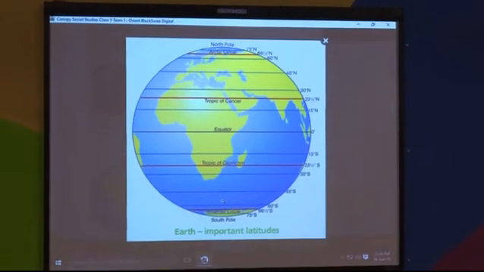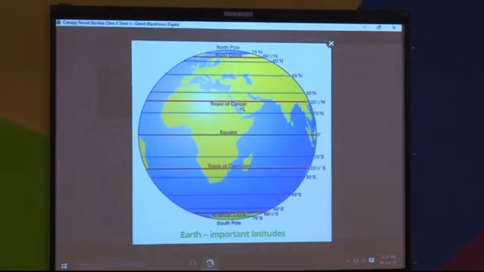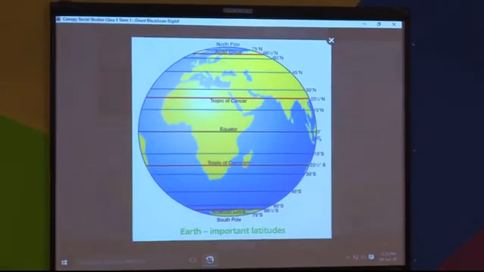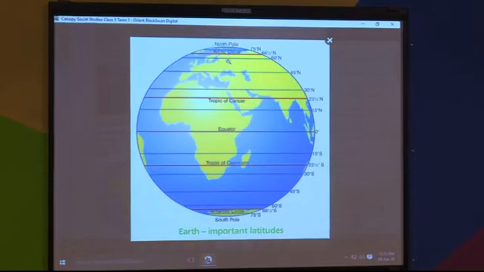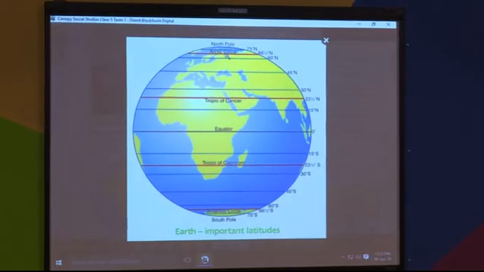See here. The latitudes are of 180 degrees, meaning from here to here, north pole, it is 90 degrees, and from 0 to the south pole, that is again 90 degrees. So total it is 180 degrees.